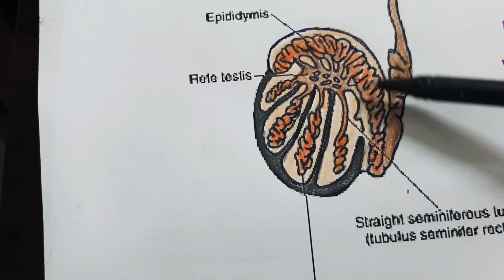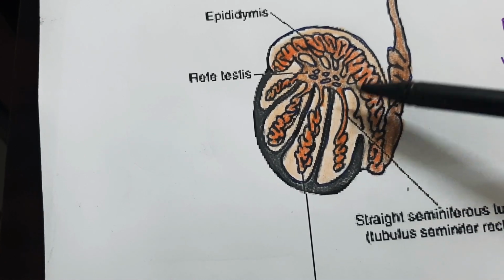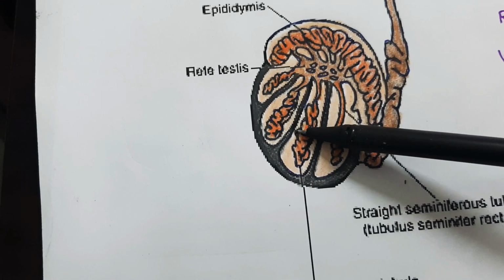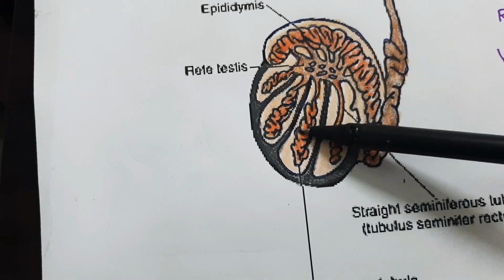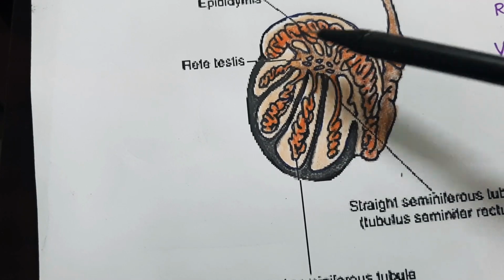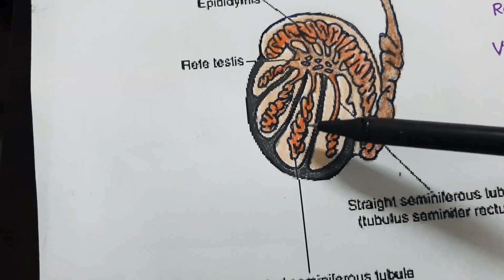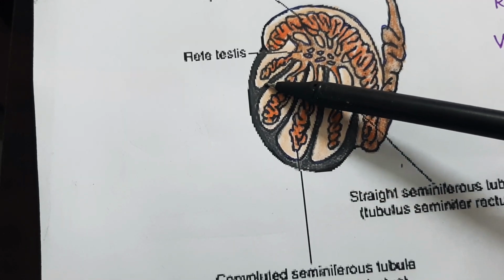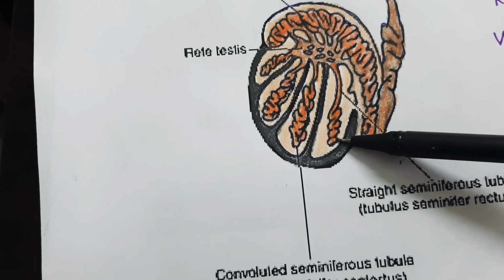The topic of accessory ducts is pending. Maybe I can discuss it later on. First I want to discuss the section of the seminiferous tubule. So I will keep on discussing the section of the testes, accessory ducts, and the section of seminiferous tubules.